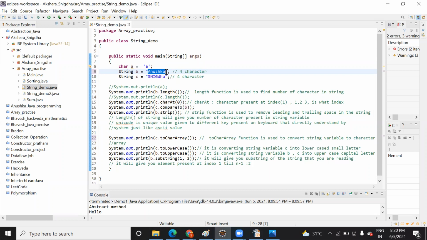Index, in the sense of an array. Okay. So suppose you have a string. How is the data saved in cells?